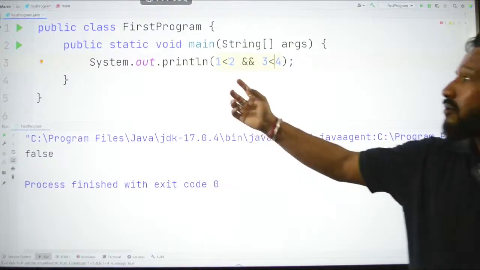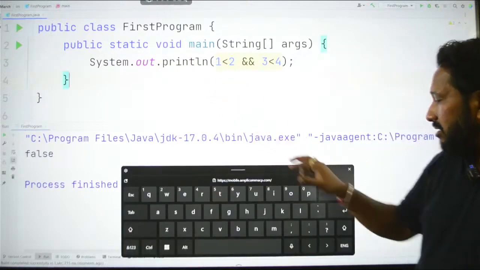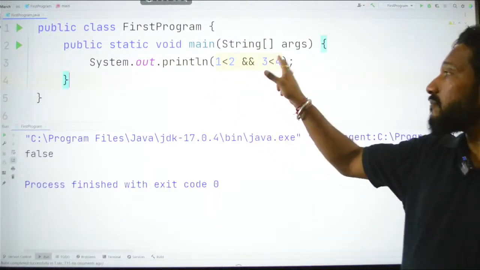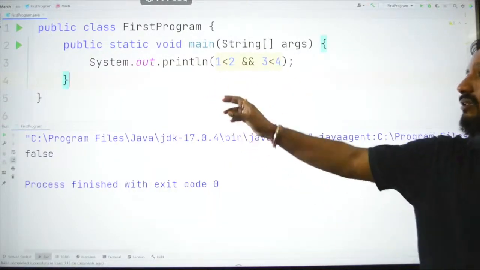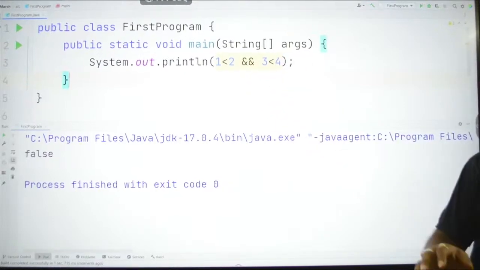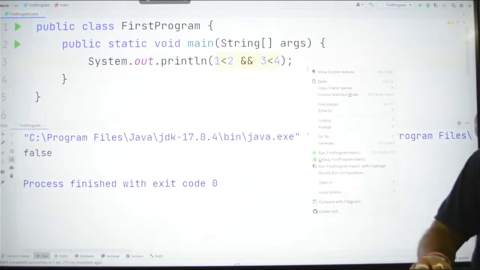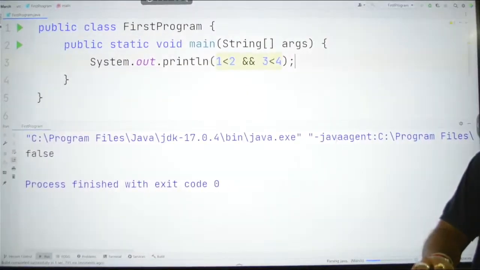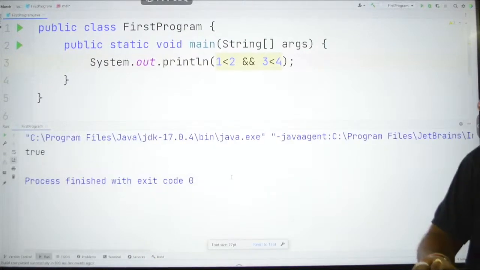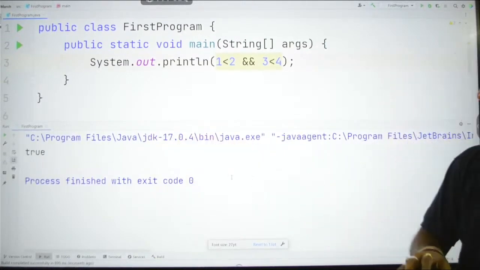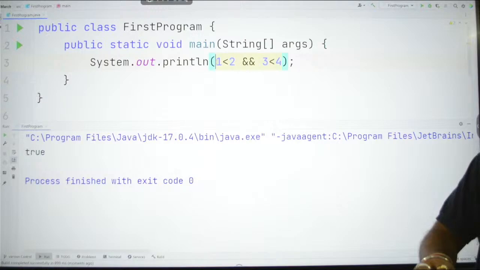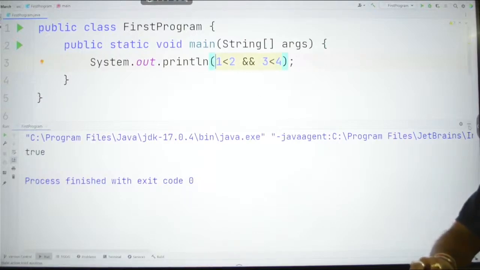Now you can see 1 is actually less than 2 and also 4 is greater than 3. So these two are correct, right? So in that case, let me just run this now so that you can understand this. See here, now you can get true like this. So you can also do one thing, you can take a boolean value like this, something like this. Let me show you here.